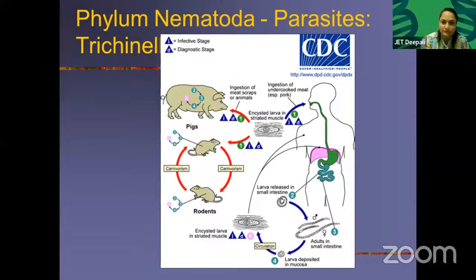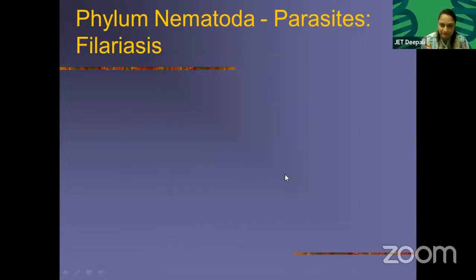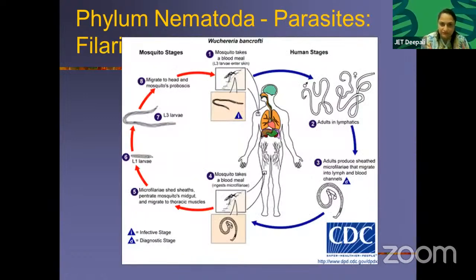Okay, hookworm. This is the infective stage. People feeding on pigs or rats usually get this kind of infection. See, this is Brugia malayi. Okay. See, this I have shown you.